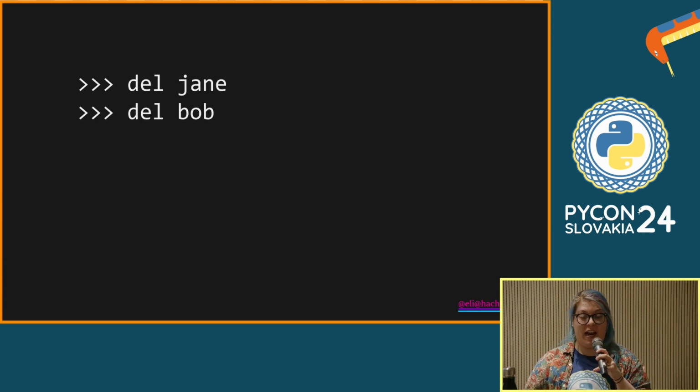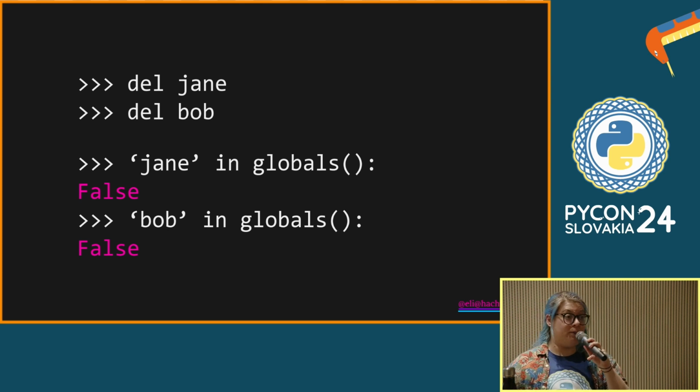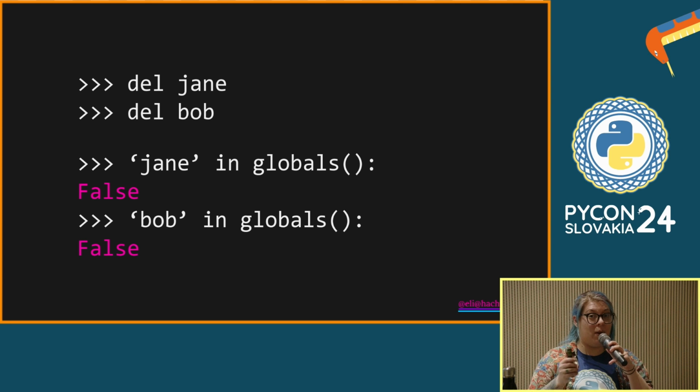Now, if we delete Jane and Bob, those 2 names, those entries in the namespace, they are not deleted. We don't get that print statement, even though they're not in the namespace anymore. They're isolated from the namespace, but they still point at each other, so their reference counts aren't 0. But we can't access them from the namespace. We can't use them anymore. They're inaccessible to us, but they're still there taking up memory.